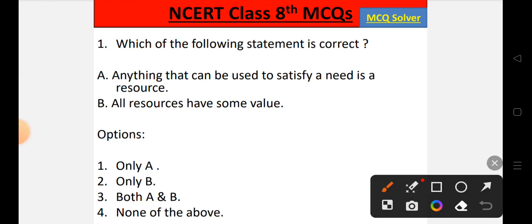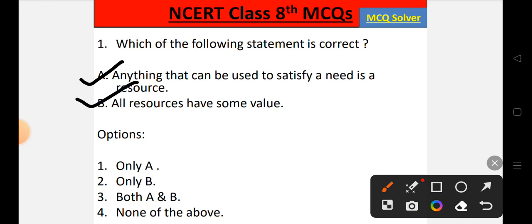So if you look into the options, statement A says anything that can be used to satisfy a need is a resource. This statement is totally correct and this is the definition of resource. So statement A is correct. Now everything which has a value is a resource, so statement B is also correct.